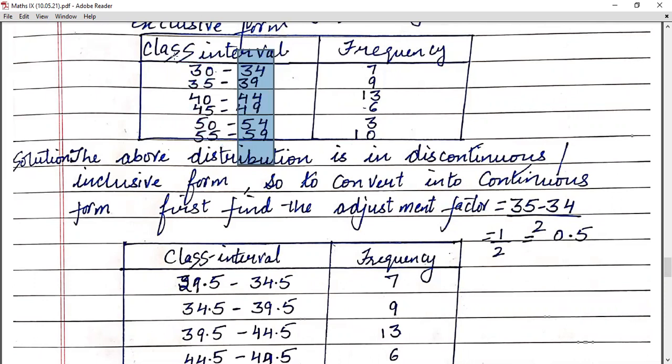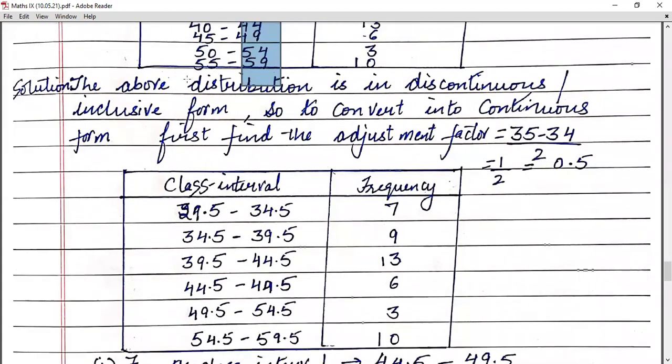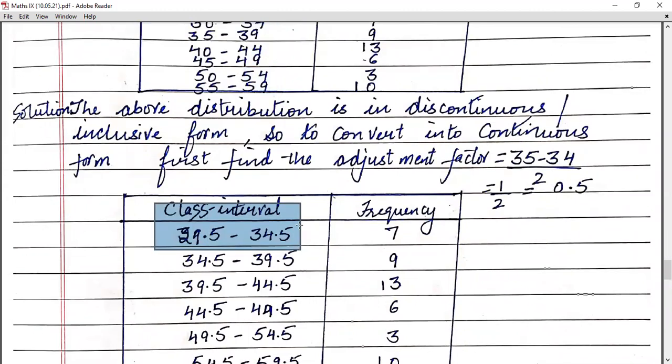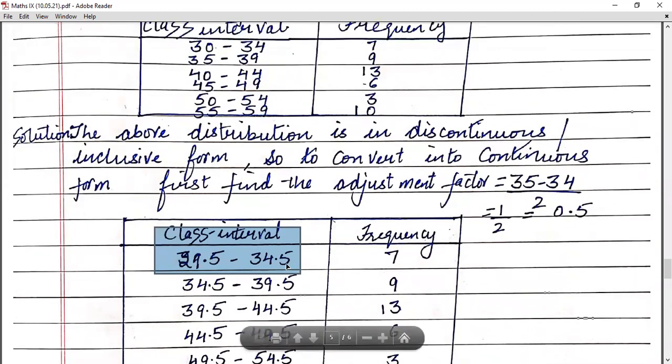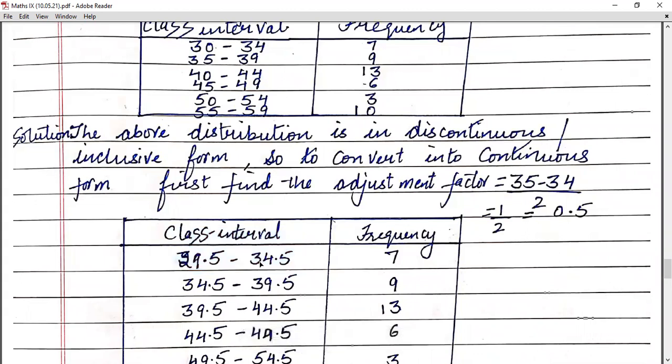Okay, so I repeat, all the lower limits you will subtract with the adjustment factor, while on the upper side you will add the adjustment factor. So let me see. It's 30 minus 0.5, that is 29.5. And I told you that in the upper limit you have to add. So it will become 34.5.